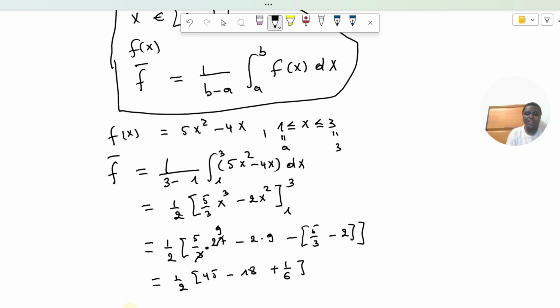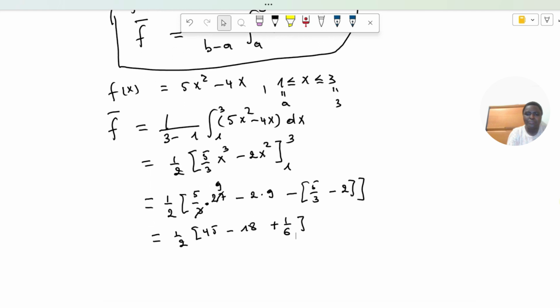And you can compute this. If you compute this, the final answer will be equal to 82 over 6, and this is equal to 41 over 3.